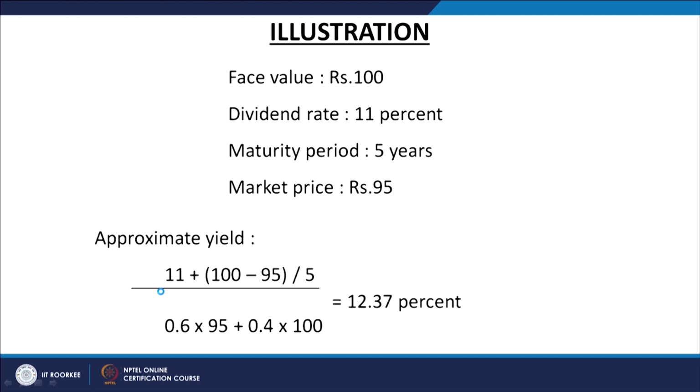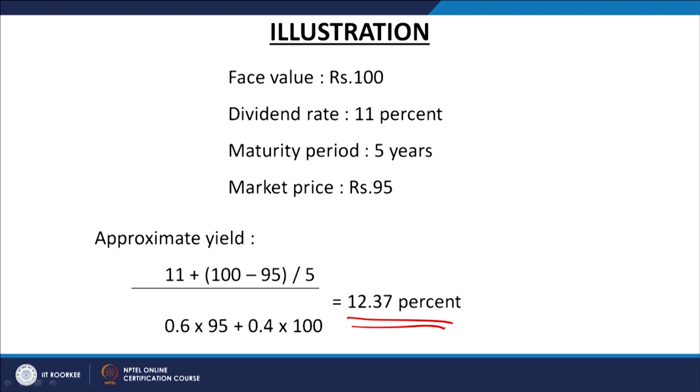We have got the market price also, we have got the face value also, we have got the maturity period also, and we have got the coupon rate also. So, it means finally if you use this approximation method, not the trial and error method, then you would say that approximate yield on this investment is 12.37%, right.